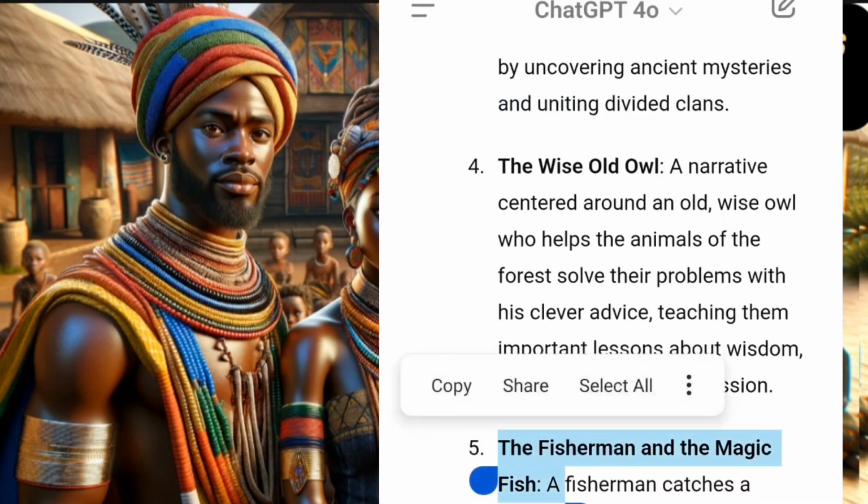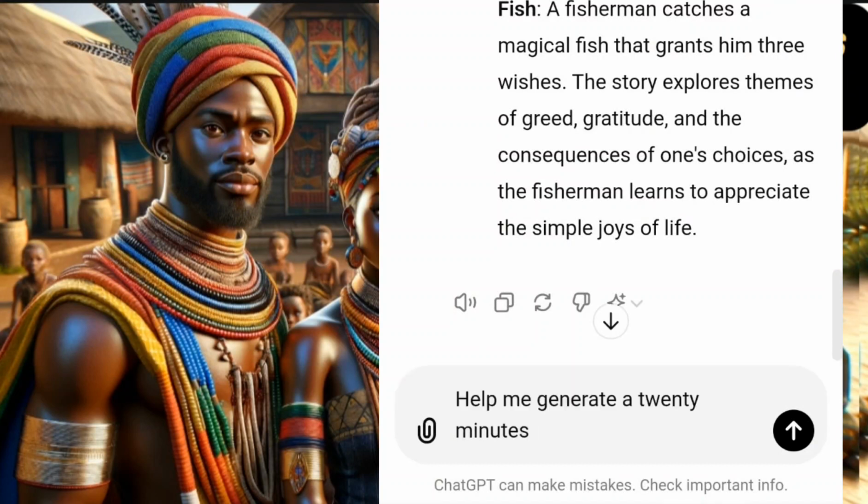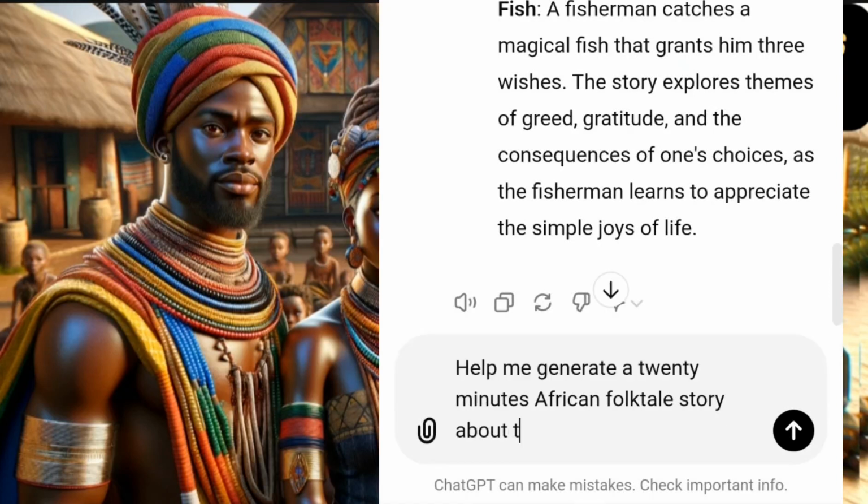Then I can copy this. I can just come here and copy this. Now I will say, help me generate a 20 minutes African folktale story about this topic and idea.